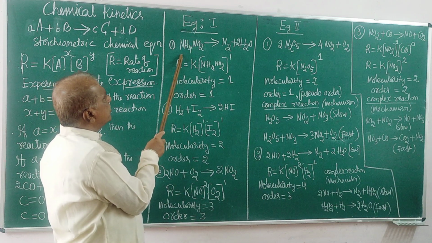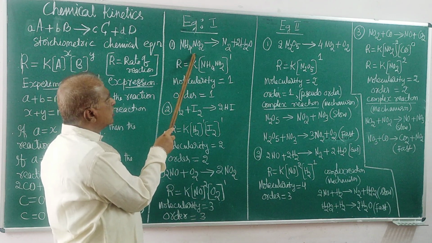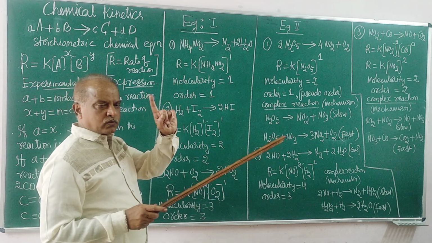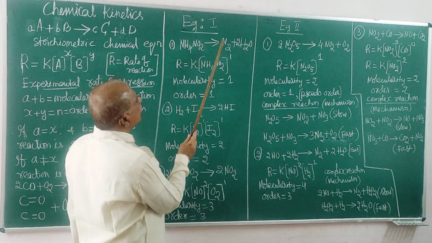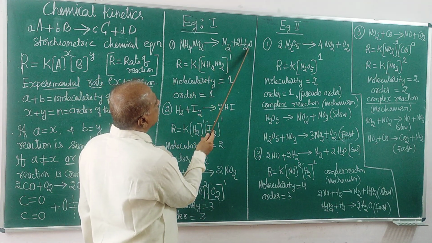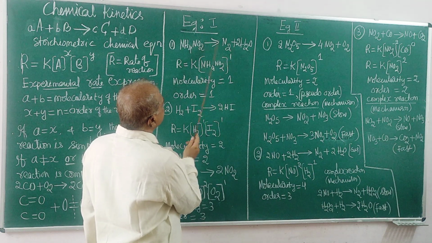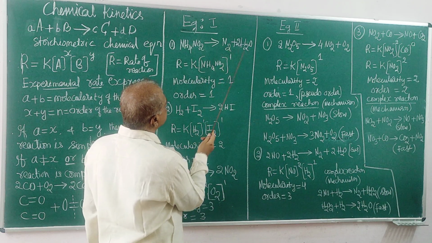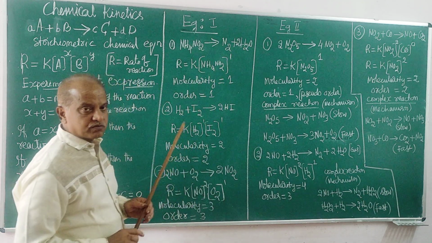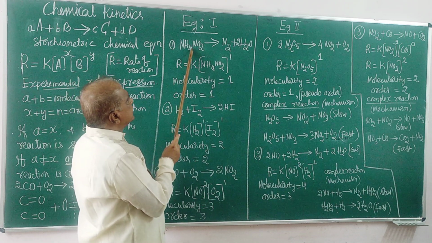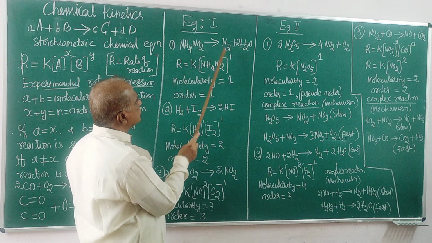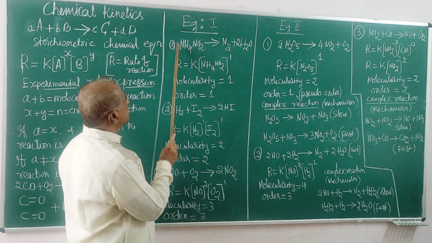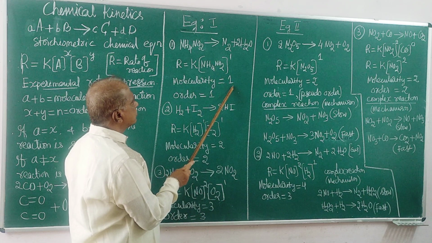One reaction is the decomposition of ammonium nitrite. One mole decomposes to give 1 mole of nitrogen and 2 moles of water. Of course, when heated, the solid becomes gas, and afterwards the water is liquefied. That is the decomposition of ammonium nitrite, a unimolecular reaction. Molecularity is 1, that is, the reactant is 1 here, coefficient is 1.